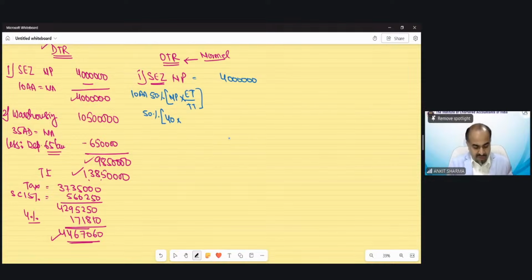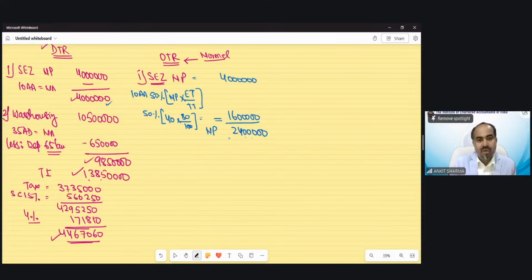Export turnover has been given in the question is 80 lakh. And the total turnover is 100 lakh. So if you'll calculate this, this would come 16 lakh rupees. The section 10AA deduction would be 16 lakh rupees. So my net profit from SEZ business in this scenario would be 24 lakh rupees, which was 40 lakh in case of default tax regime.